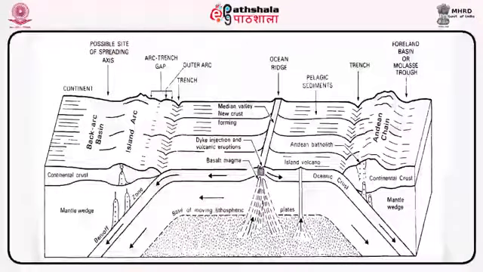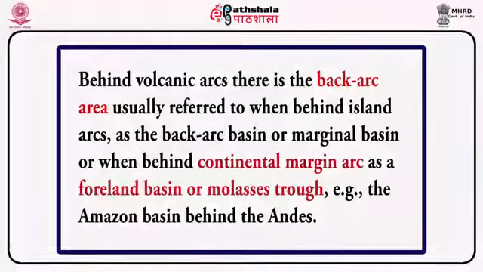In continental margin arcs, the volcanic arc is situated landward of the oceanic crust continental crust boundary, as in the Andes, as shown in figure 1. Behind the volcanic arcs, there is the back arc area, usually referred to as the back arc basin or marginal basin when behind island arcs, or as a foreland basin or molasse trough when behind continental margins. Example, the Amazon basin behind the Andes.